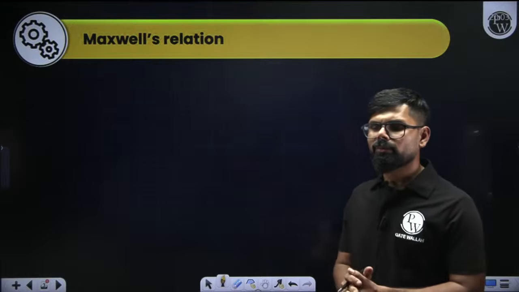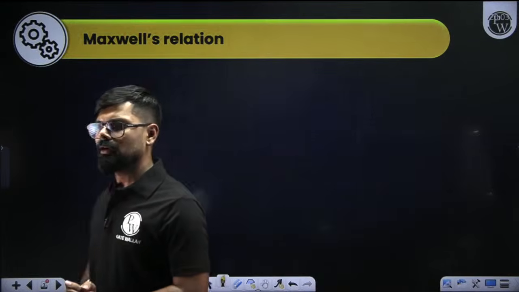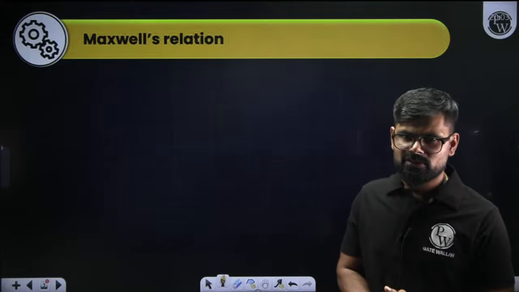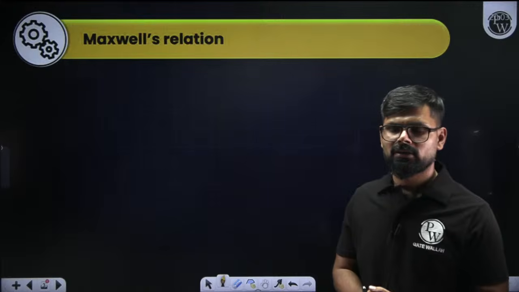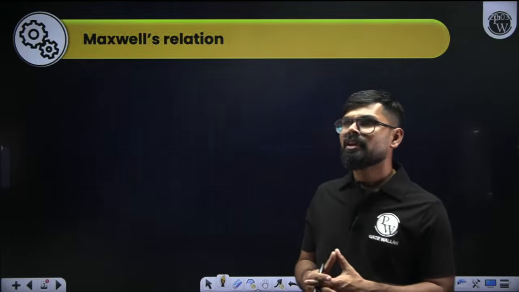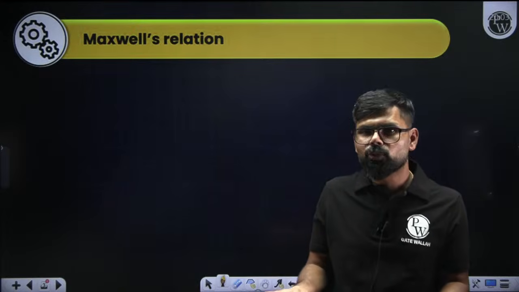So if you talk about this particular chapter, what is the need of this particular chapter? In the subject thermodynamics, we try to establish the relation between various properties, right? Among various properties, various different types of relations we develop. For example, dq is equal to du plus dw is also a kind of relation.